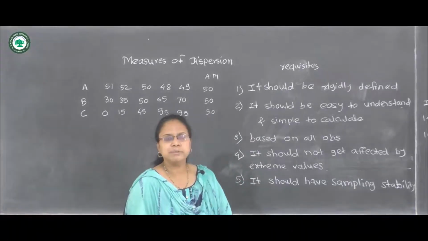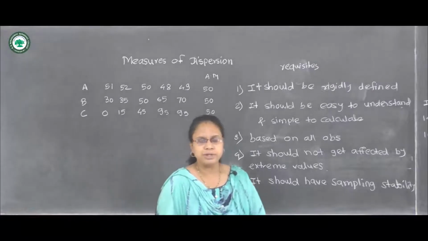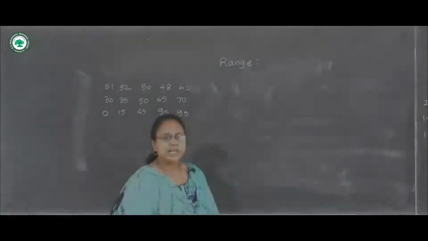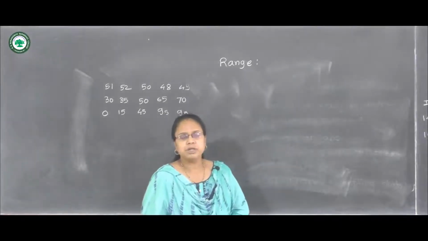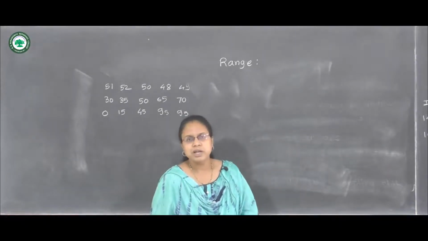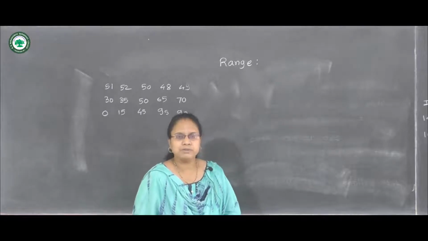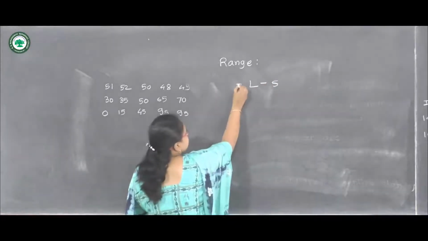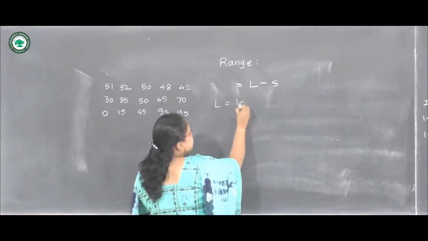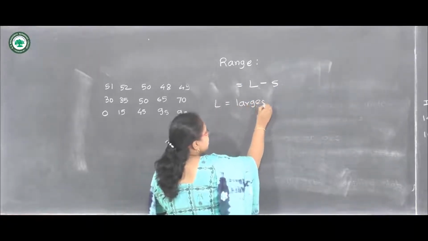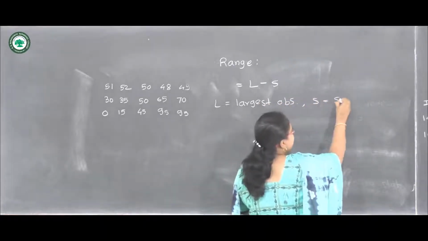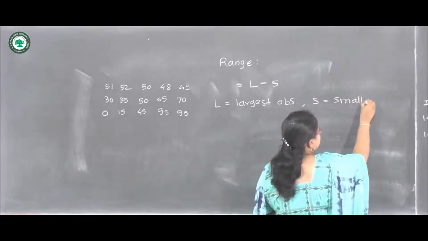Now we will see the measures of dispersion one by one. Let us see first, which is range. Range is the simplest among all the measures of dispersion, and it is calculated by the formula L minus S, where L is the largest observation in the data and S is the smallest observation in the data.